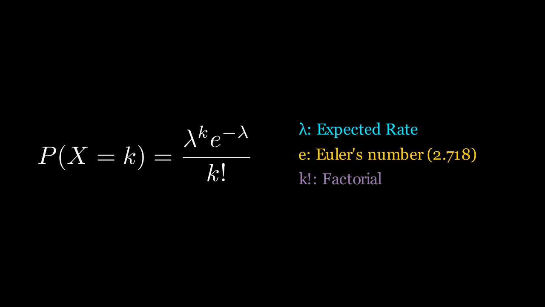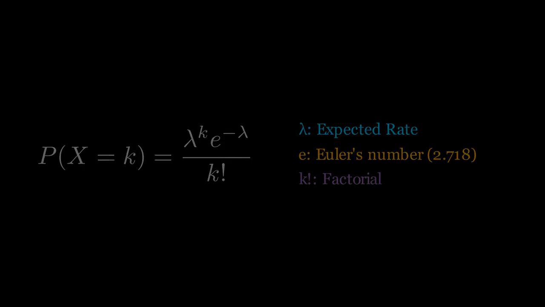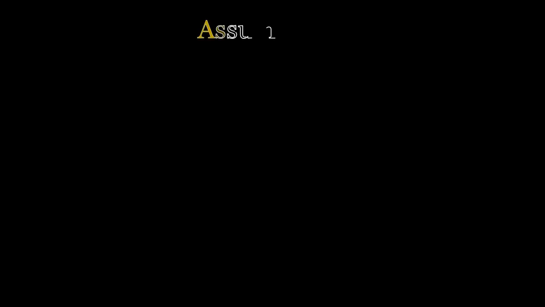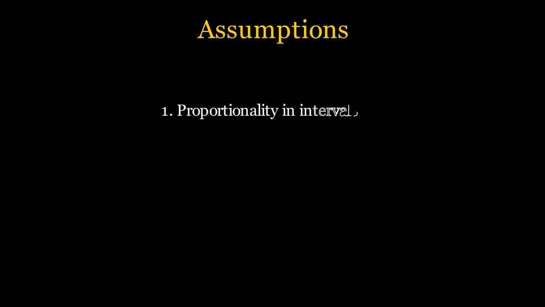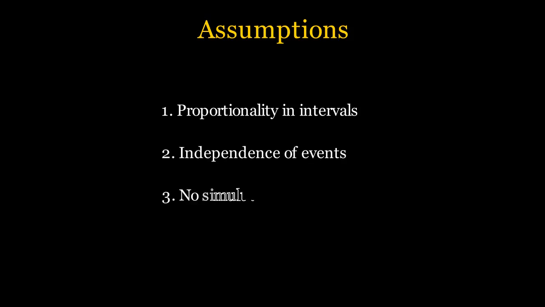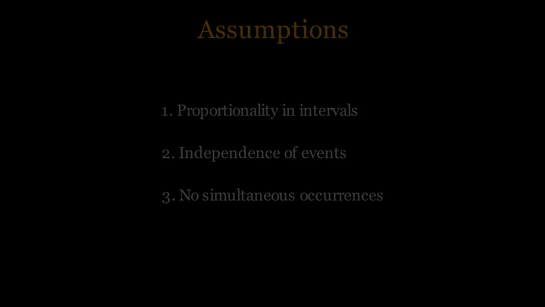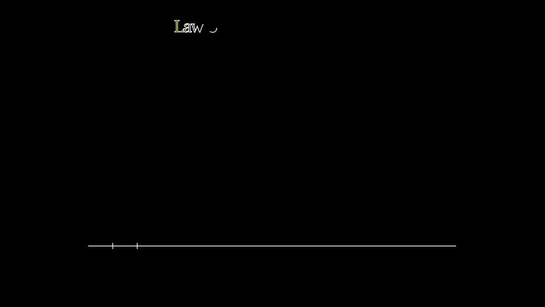For a process to be truly Poisson, 3 strict assumptions must be met. First, the probability of an event is proportional to the length of the interval. Second, the events must be independent. One person calling the center shouldn't make another person more likely to call. Third, 2 events cannot happen at the exact same infinitesimal moment. If these hold, we have a memoryless process, where the future does not depend on the past.